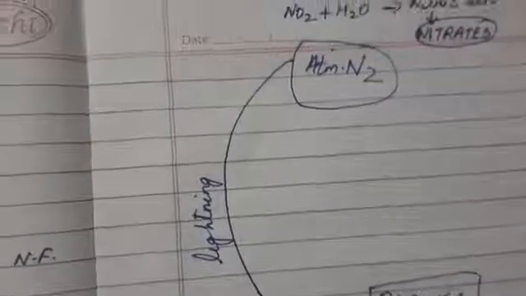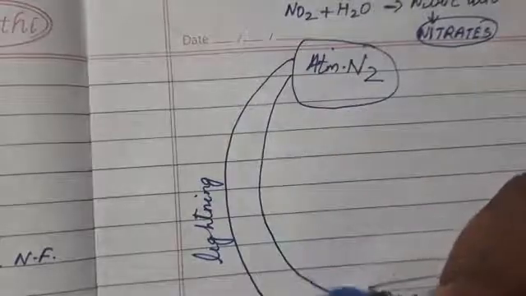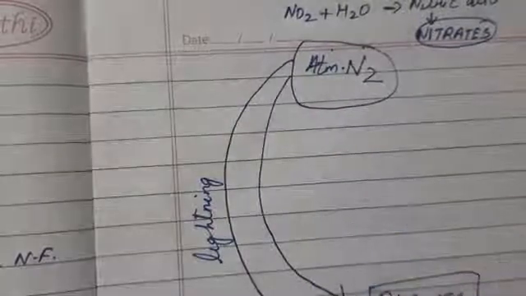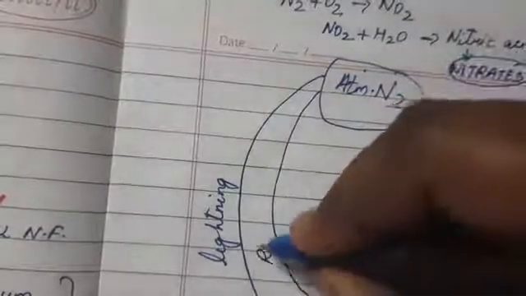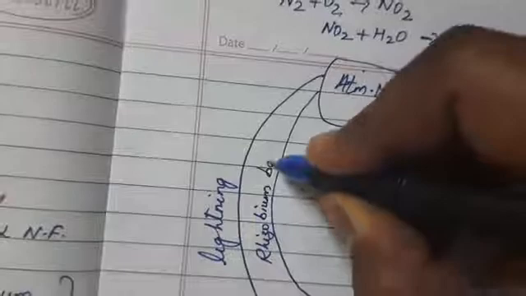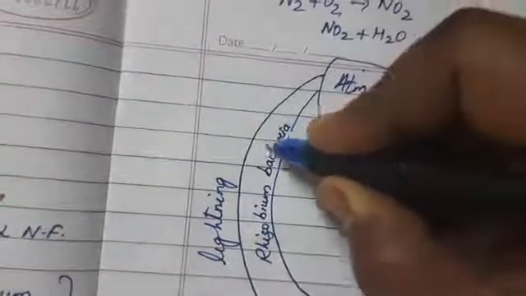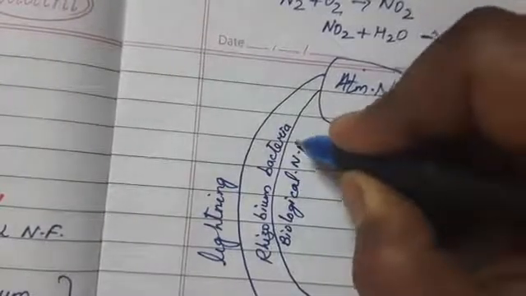So the second procedure by which atmospheric nitrogen is fixed into nitrates is biological, that is by rhizobium bacteria or clostridium bacteria. And what is this called? This is called biological nitrogen fixation.